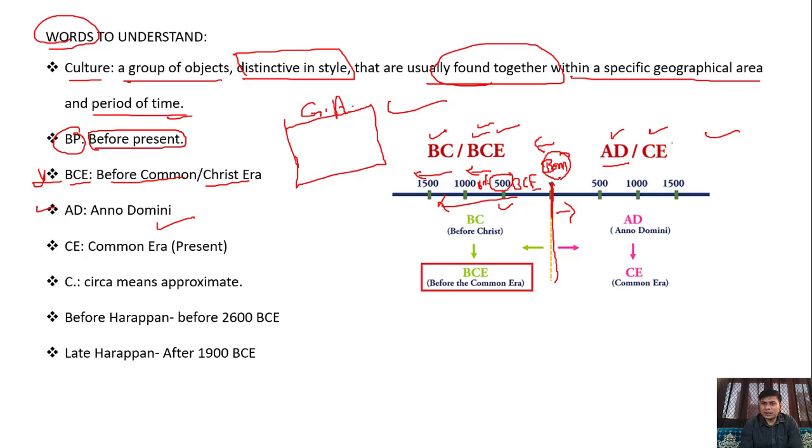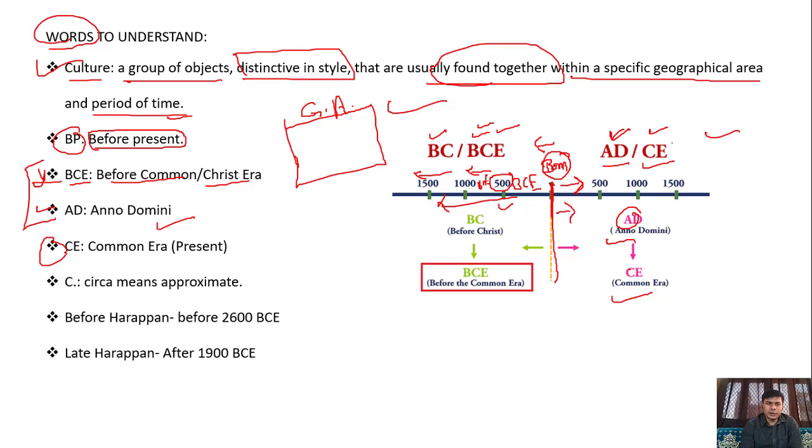In this way, now come to the part of AD, meaning Anno Domini. After the birth of Lord Christ, the period is known as AD or CE. It is based on Anno Domini, and CE is based on common era. So I think now it is clear. If there is any doubt in this, then definitely you can ask. I will explain in the easiest way.